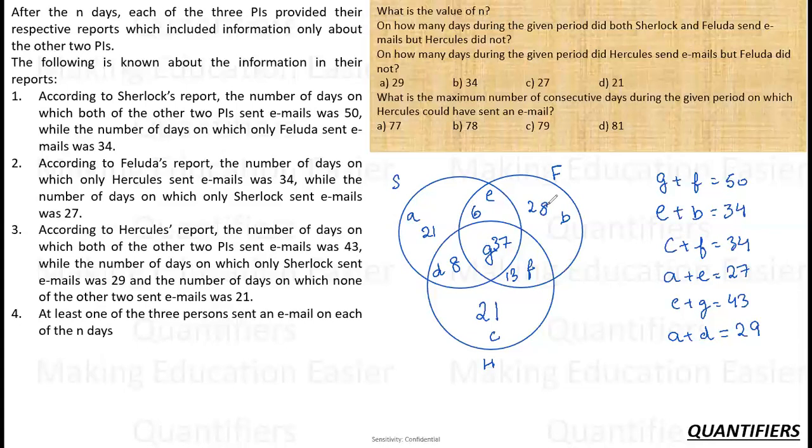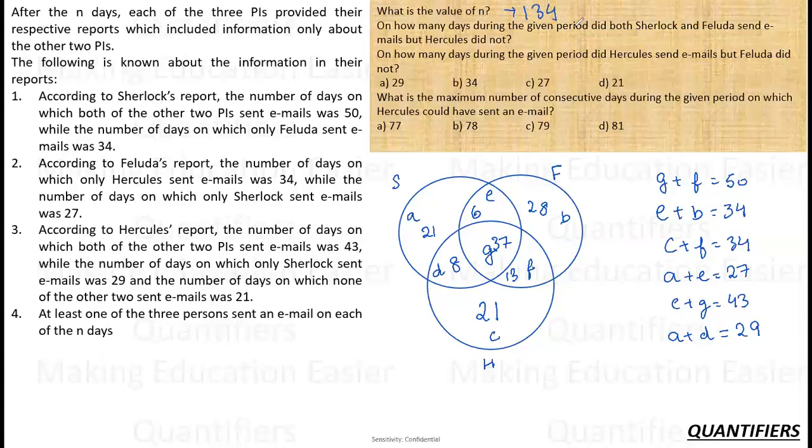Apart from this, nothing else was given to me, right? Now, let's quickly move to the questions and see what they are. Okay. Now the first question says, what is the value of n? Now when I am talking about the value of n, all I need to do is add all these single points, right? So if I add them, 21, 6, 27, 28, 55, 68, 89, 97, 97, 37, 134. So 134 days, right? Okay.